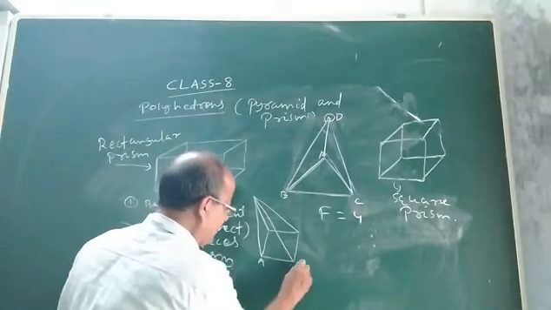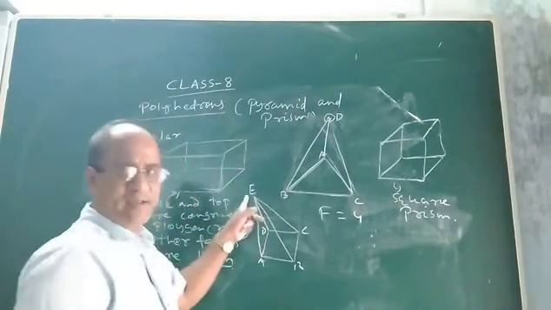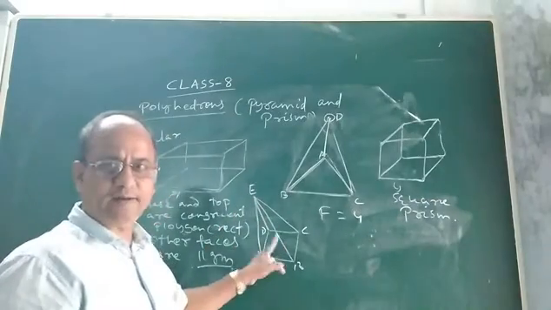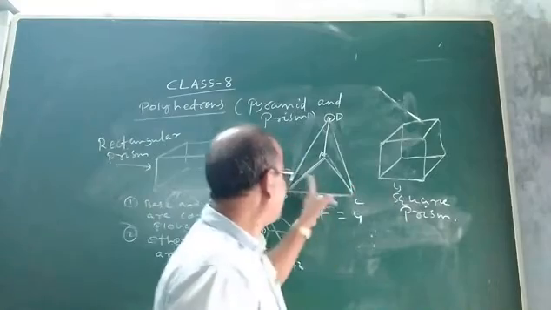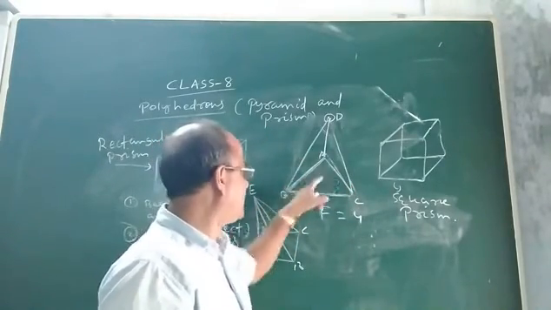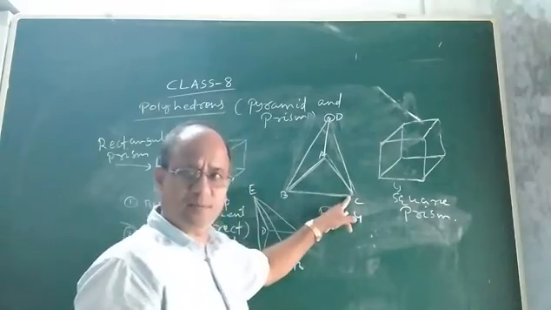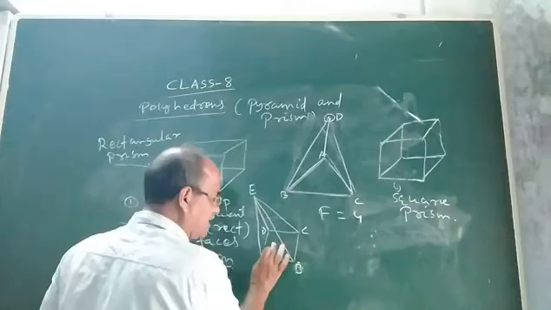So the base is say A, B, C, D, and the four vertices are joined to another vertex, say E. Here the base is a square, it is a polyhedron. Look at this figure. In this figure, the base is your ABC, which is a polygon. Here the base is your ABCD, which is a square. It is also a polygon.